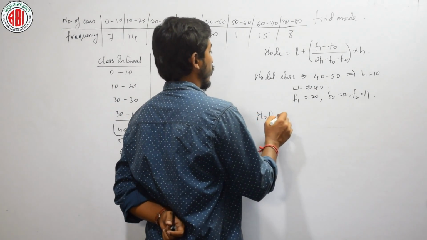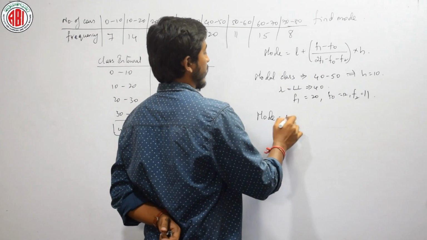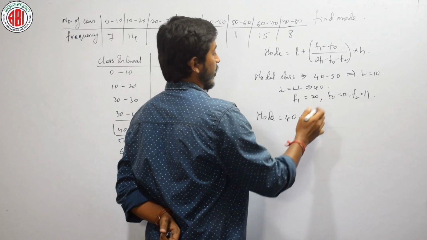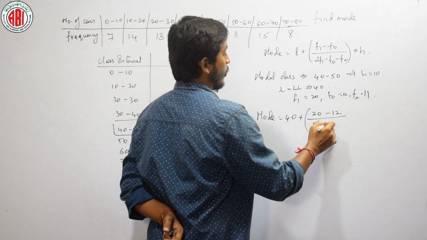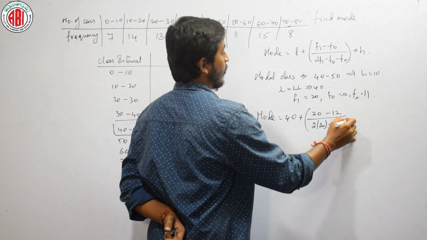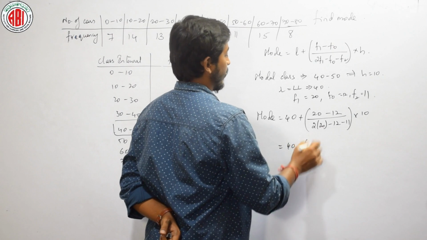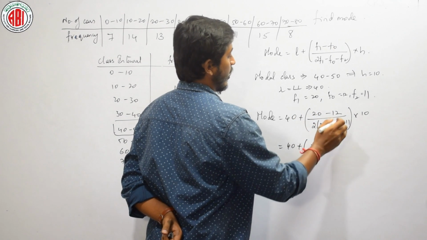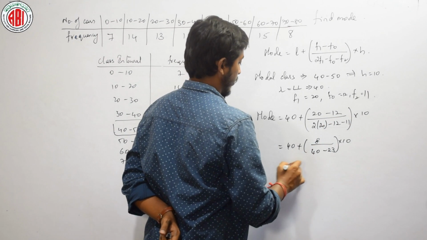Therefore, mode is equal to L, lower limit, that is 40 plus (20 minus 12) divided by (2 into 20 minus 12 minus 11) into 10. 40 plus 8, 2 into 20 is 40 minus 23, into 10.